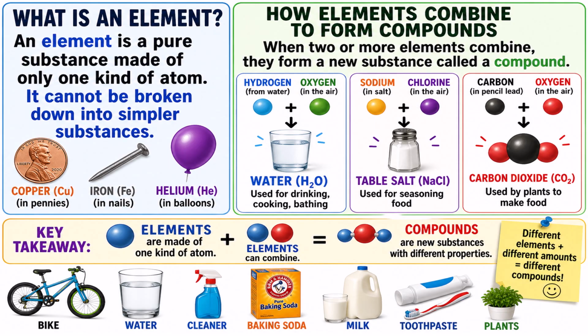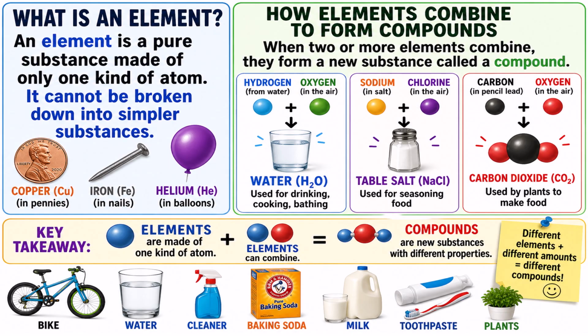When two or more elements combine, they form a new substance called a compound. Hydrogen and oxygen combine to form water, H2O. Sodium and chlorine combine to form table salt. Carbon and oxygen combine to form carbon dioxide.